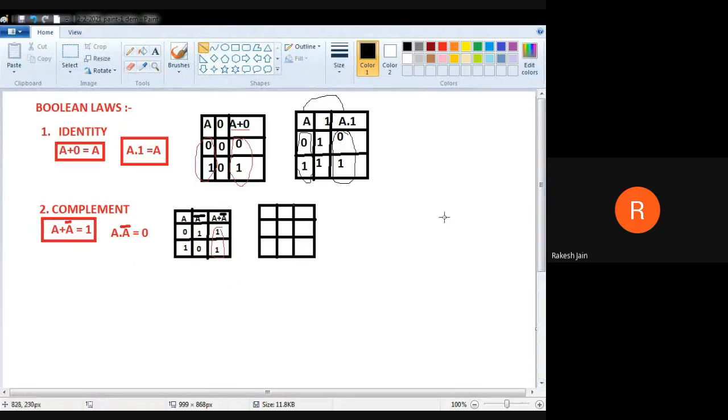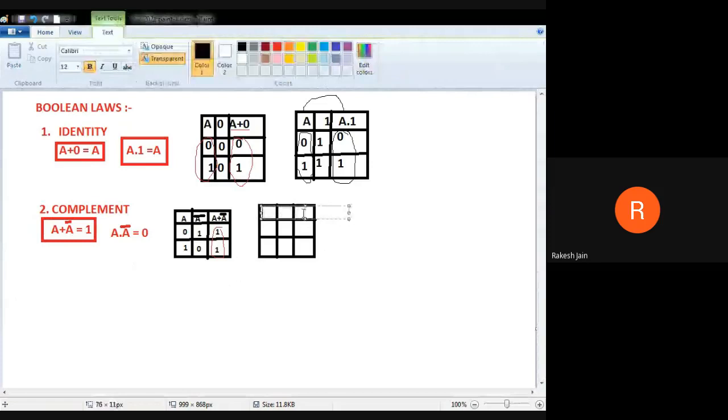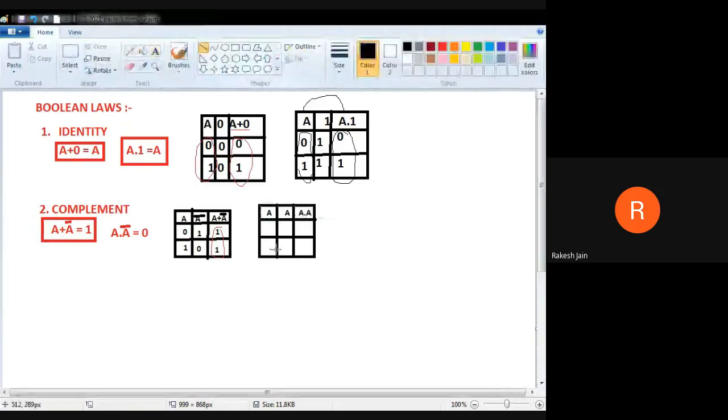Now what we have to do is A dot A bar. So first we take A, then A bar, and then A dot A bar. To put the bar I just did this, this is the bar. A bar, and the second one is A dot A bar.